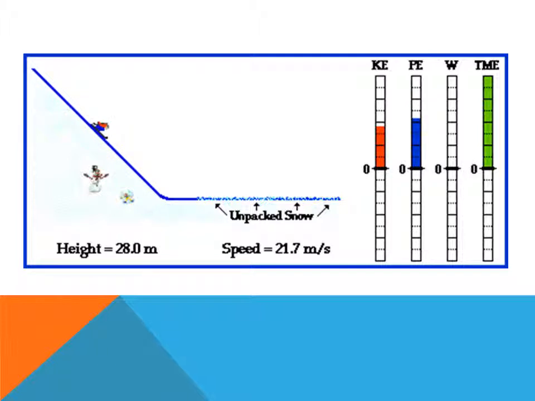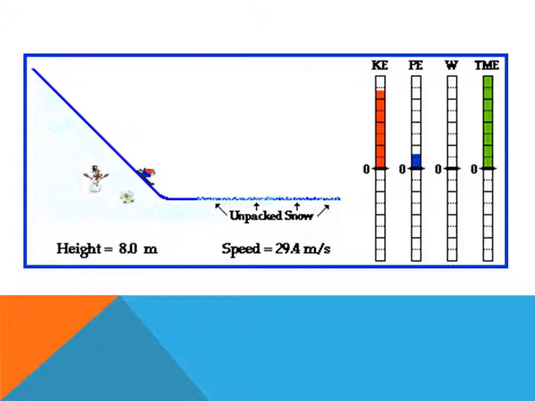Since there is minimal to no air resistance or friction on the descent, all of the skier's potential energy is converted to kinetic energy. Once the skier reaches the bottom of the hill, her potential energy is depleted and her kinetic energy is at its maximum. This energy state is maintained until the skier reaches a section of unpacked snow and skids to a stop due to the force of friction.